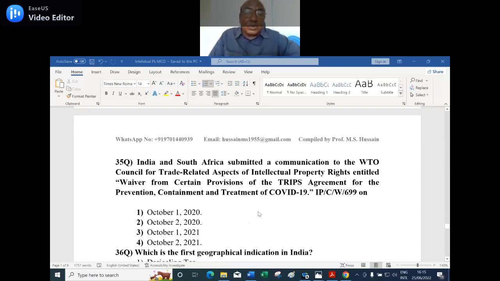First option, October 1st, 2020. Second option, October 2, 2020. Third option, October 1, 2021. Fourth option, October 2, 2021. When they submitted the waiver, their opinion. India and South Africa both did it on the same day.